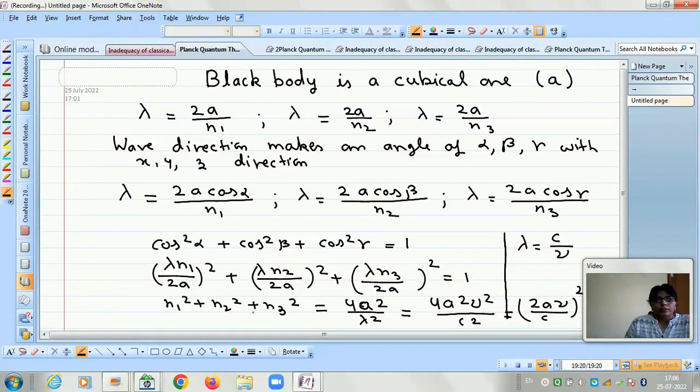So what is the number of modes for a given frequency? For a given frequency nu, there will be different sets or different combinations of n1, n2 and n3 which can satisfy this equation. So we have to find out the different combinations of n1, n2, n3 that give n1 square plus n2 square plus n3 square equal to (2A nu by c) whole square, and that will be the number of modes. Now let us proceed further.